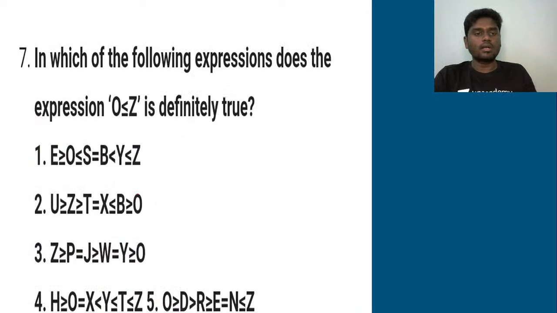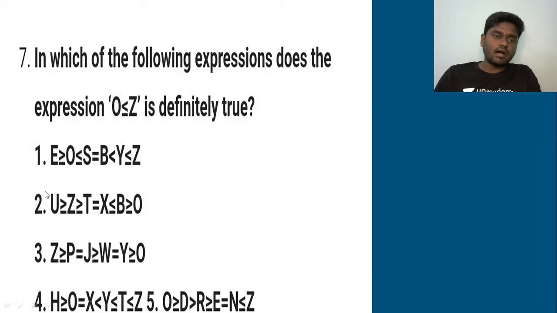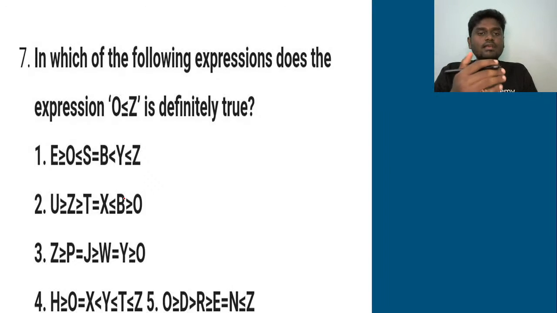Quickly, let's go for the 7th one then. In which of the following expressions does O less than or equal to Z definitely hold true? Guys, I just want to tell you an easy trick. If you see these sort of questions, I would suggest you go from the last option, because usually the exam paper setters try to waste your time by going through the first, second and third, and finally the right answer will be in the 4th or 5th. Start from the 5th so that you can save some time.